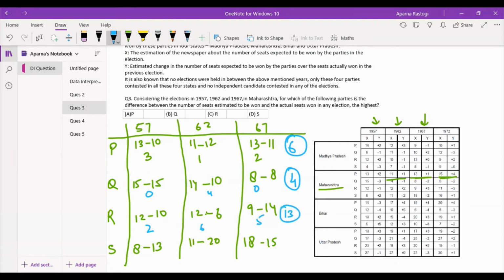And in case of S, this is 5, this is 9, and 3. So overall difference is of 17. So we can say that the answer to this question becomes S. In case of S, the difference between the estimated and the actual number of seats is the highest.